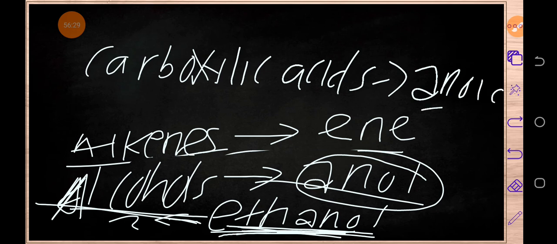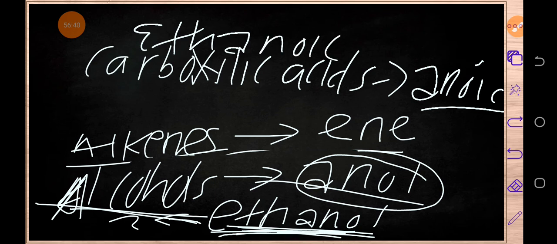Okay, anoic. So whenever you hear, let's say for example, we get eth, then we add anoic. So we have got ethanoic acid, and I'm sure you have heard of ethanoic what? Acid. So this is how actually the name comes up.